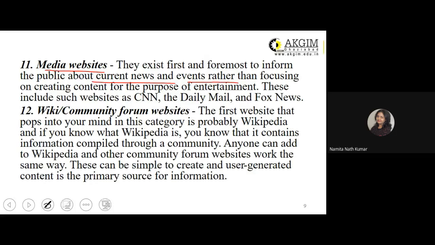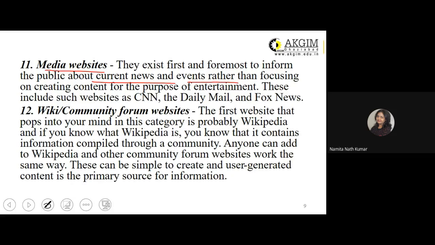The next type of website is wiki or community forum websites. Now, what is the characteristic of wiki? The content can be added by anyone, right, on that platform. That is why it's given wiki or community forum websites. The first website that pops into your mind in this category is probably Wikipedia.